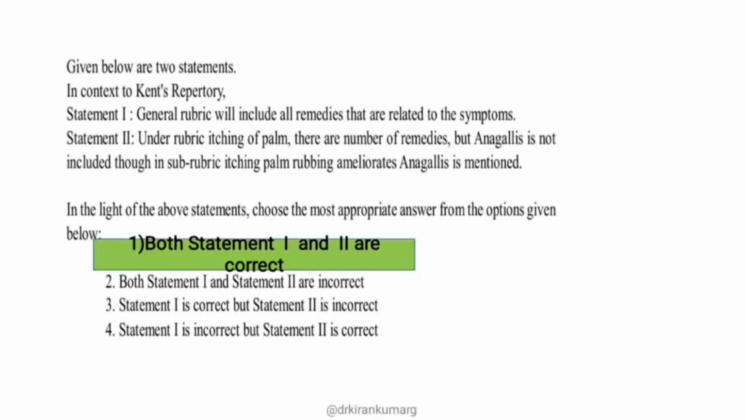Okay, so here the answer is both statement 1 and 2 are correct. For this you need to refer to Kent's Repertory, Extremities section, for further detailing, where the subrubric itching palm, rubbing ameliorates, Anagallis is mentioned.